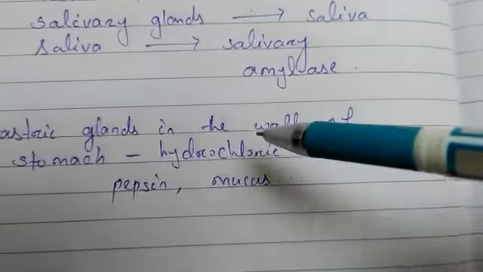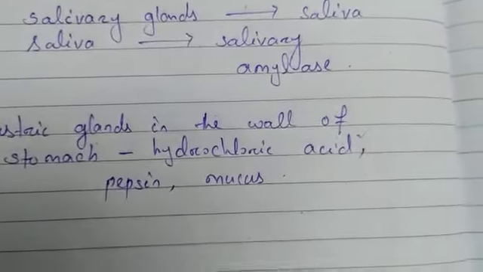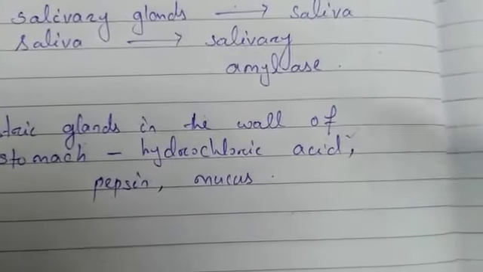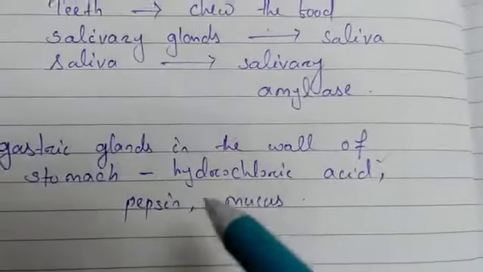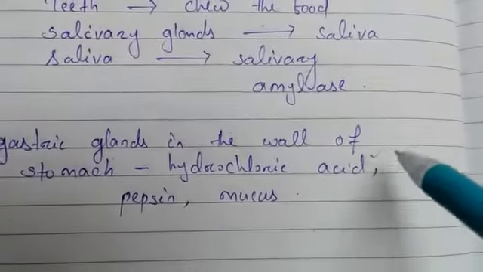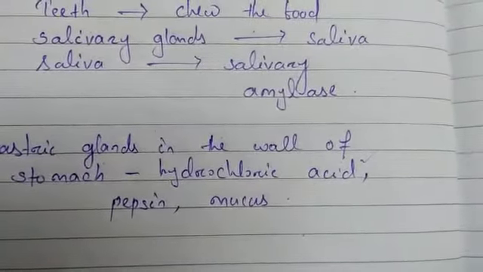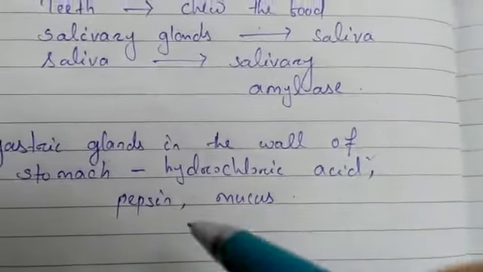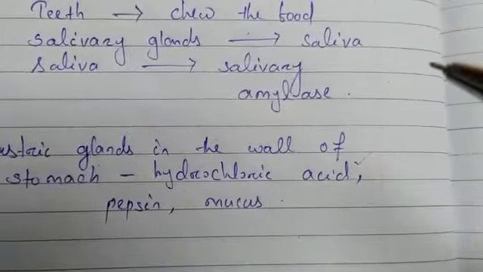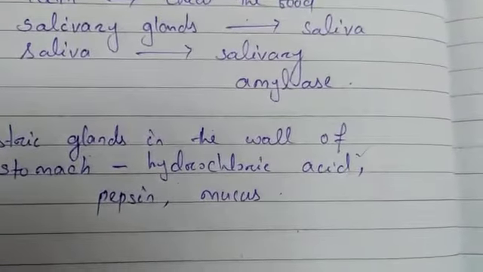So what is the function of the hydrochloric acid? Hydrochloric acid creates an acidic medium which facilitates the action of the enzyme pepsin. The acidic medium created by the hydrochloric acid helps the pepsin to activate or to do its action.